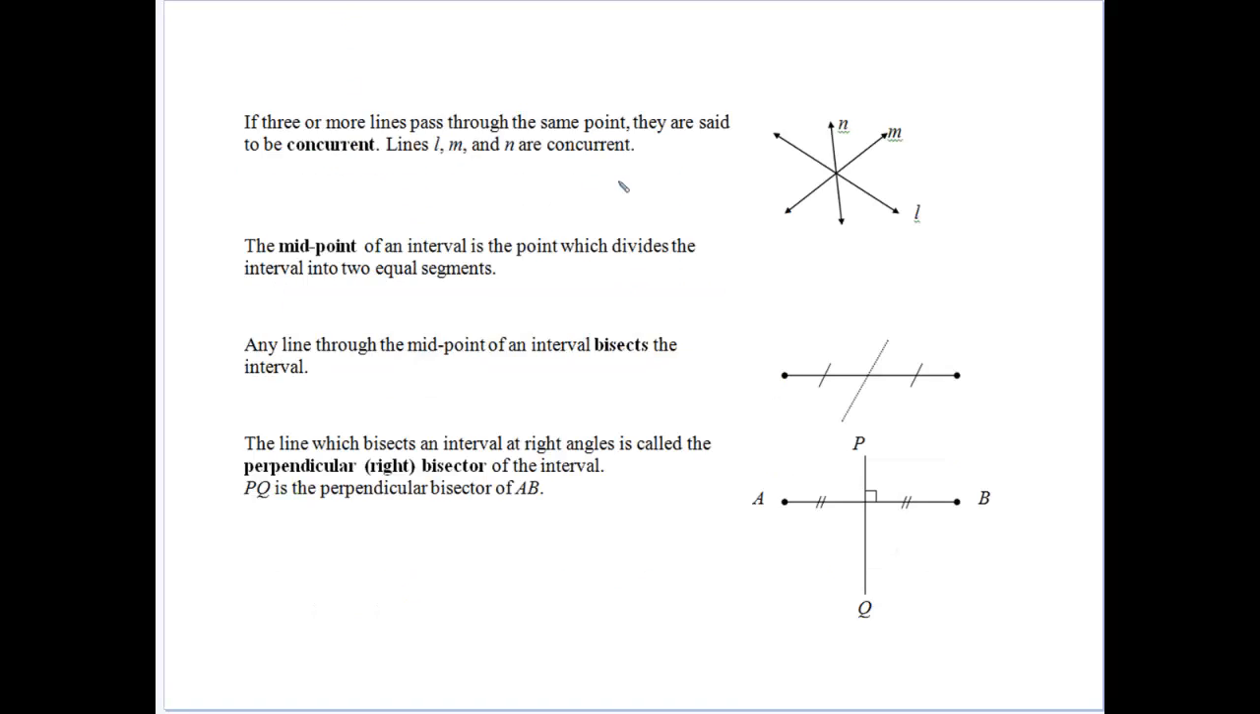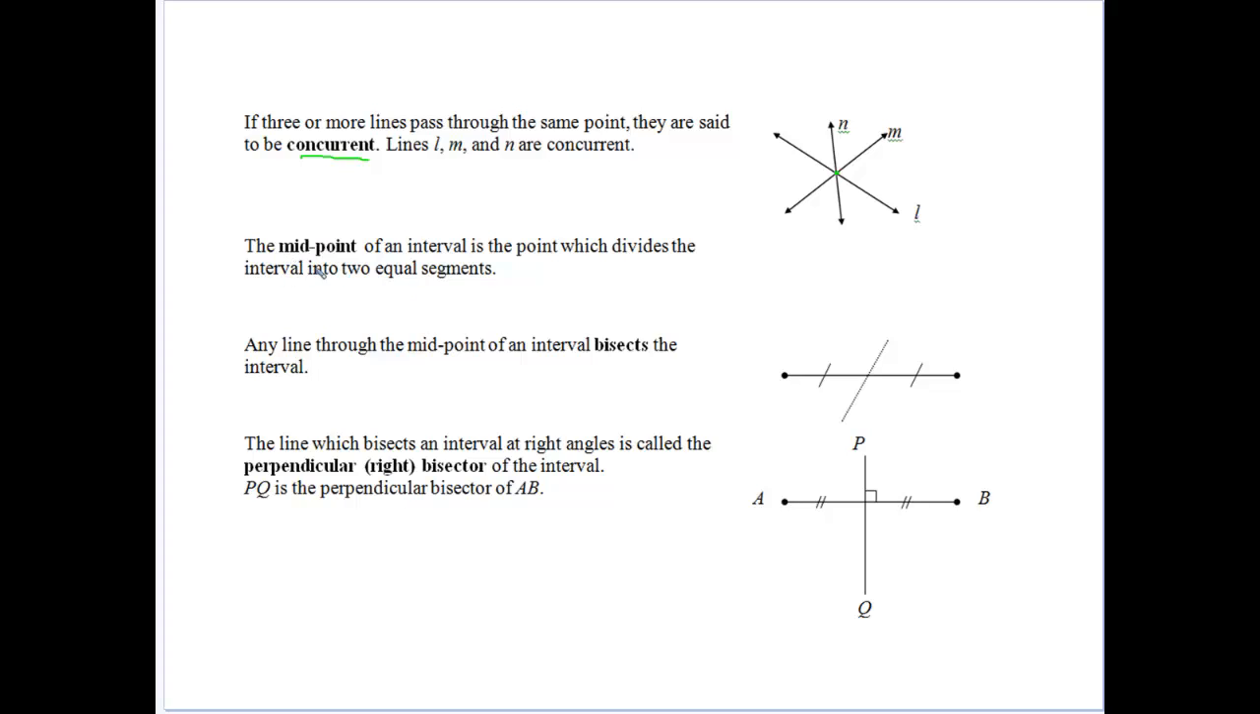Concurrent lines mean they go through the same point. So we've got lines l, m, and n here, and they go through the same point, and they're concurrent because they're together through the same point. You can see here how we're labeling the lines with little letters. That's a convention as well: points with capital letters, lines with small letters.